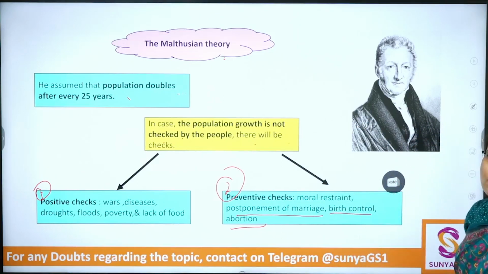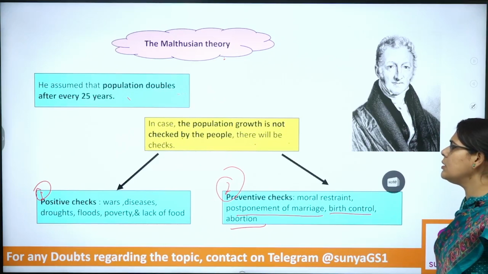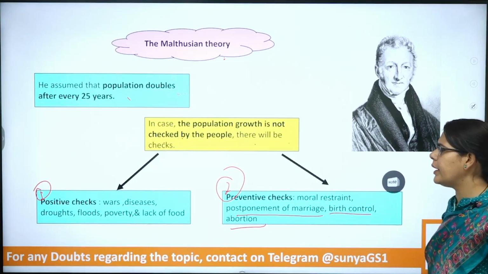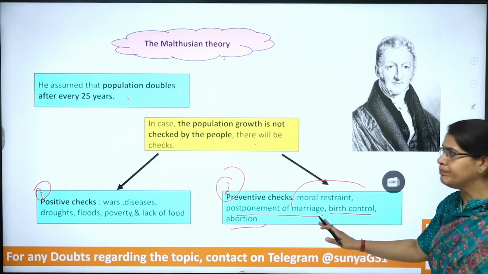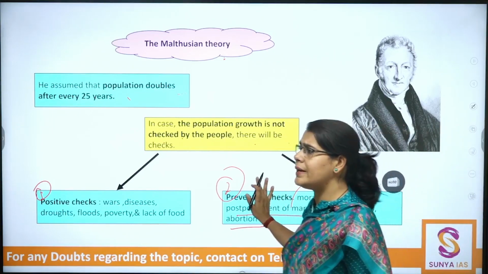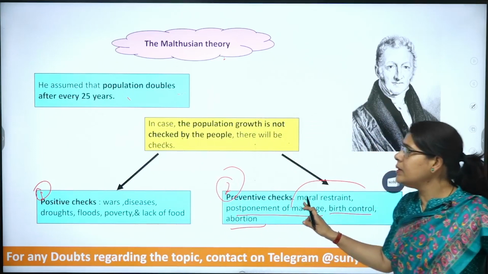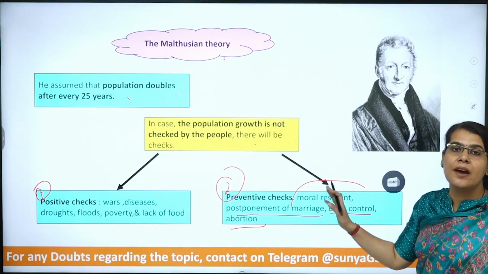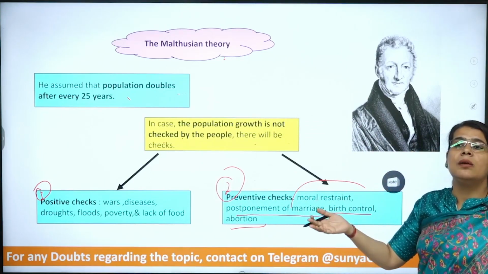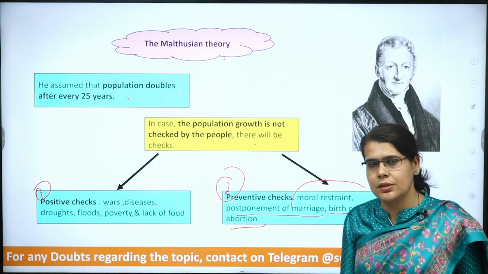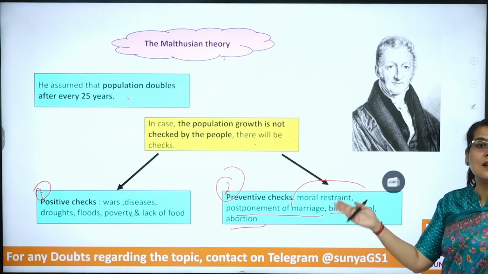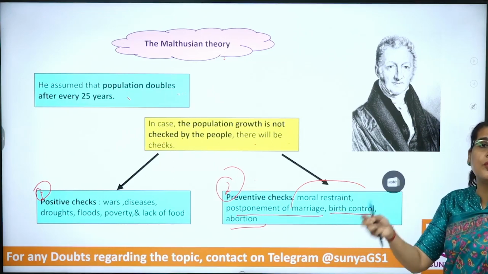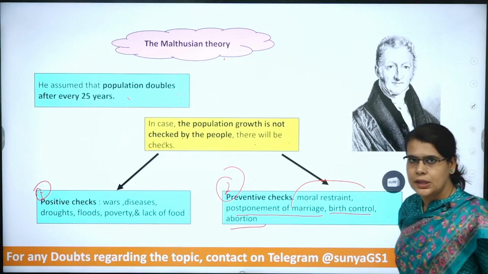Not necessarily all people would want to have children, but he does not account for that. He accounts for moral restraint, postponement of marriage. But very importantly, write it down that for Malthus, although the preventive checks can operate, these are the abnormal circumstances, the circumstances which may not operate in general.